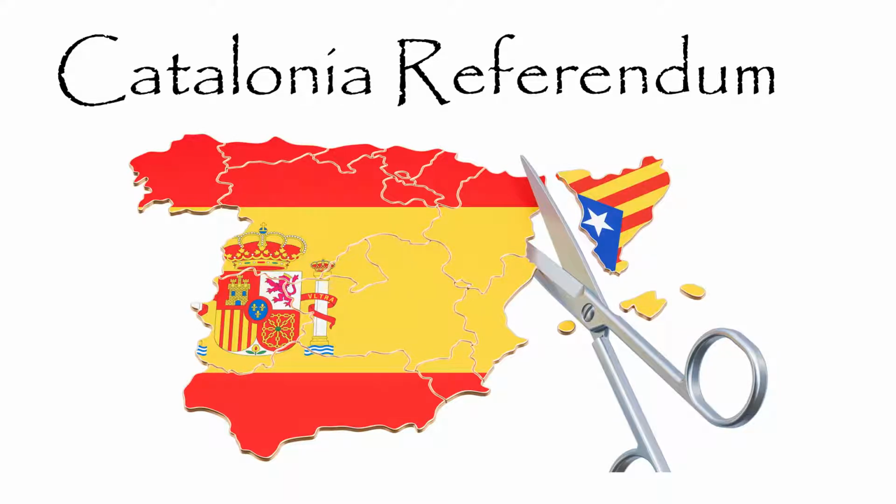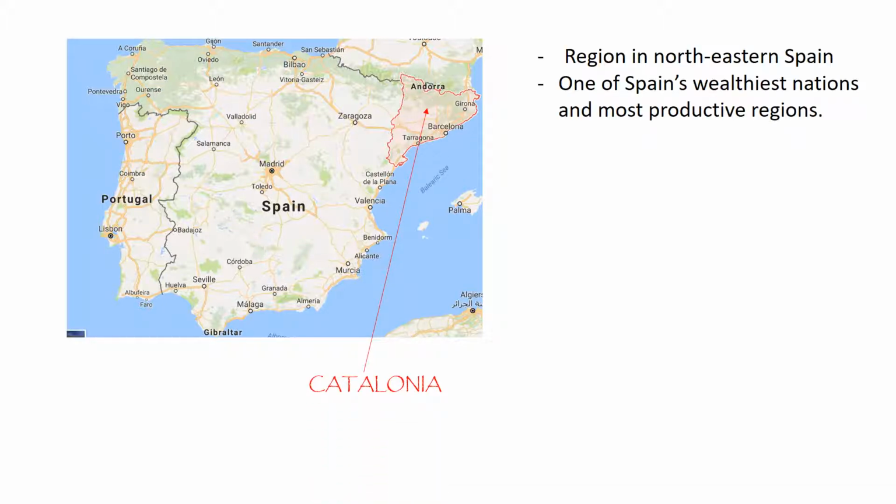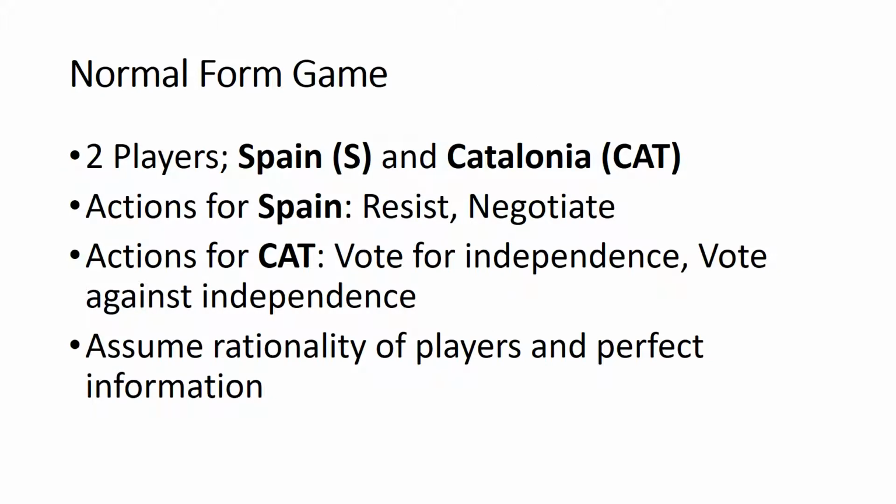The Catalonia region in northeastern Spain is one of Spain's wealthiest nations and most productive regions. The President of Catalonia declared a referendum on independence, which took place on the 1st of October 2017. The outcome of the referendum can be analysed with the use of game theory. I've used a normal form game to depict the Catalan referendum.